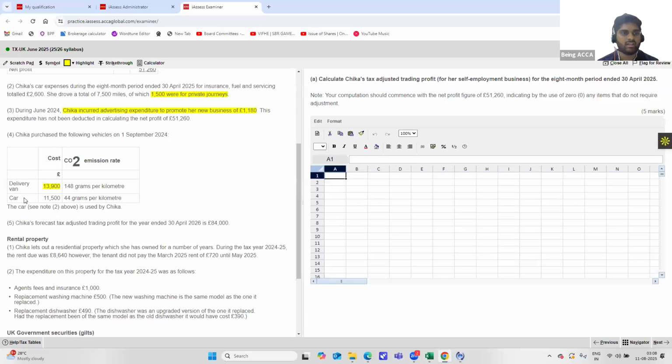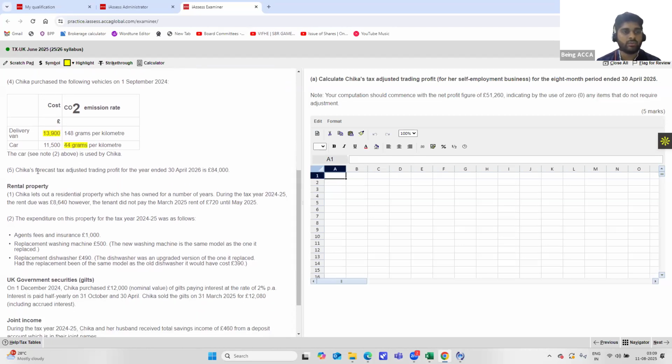And next, coming to the car, it is 11,500 pounds, but the CO2 emission rate is relevant for cars, because we'll have to identify which pool it falls into for calculating the capital allowances. So since it is 44 grams per kilometre, which is less than 50 grams, it will be a part of the main pool. So for that reason, we will have to highlight this as well.